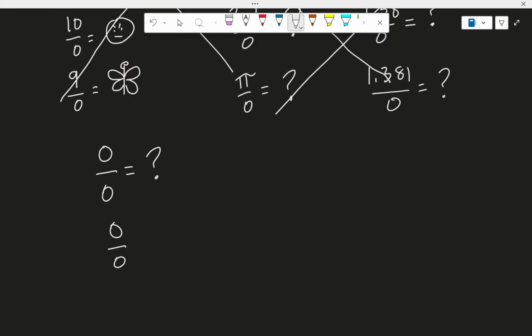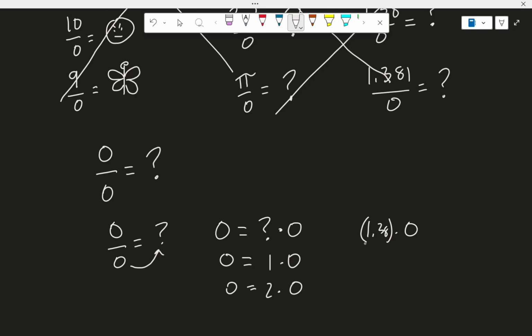If I think about 0 divided by 0, I could just think about 0 times what gives you 0. Or in other words, the 0 on top has to equal something multiplied with the 0 that we were going to divide with, but now we can multiply with. Now let's think about this situation. 0 times what is 0? Well, hold on a second. I know that 0 times 1 is 0. I also know that 0 times 2 is 0.